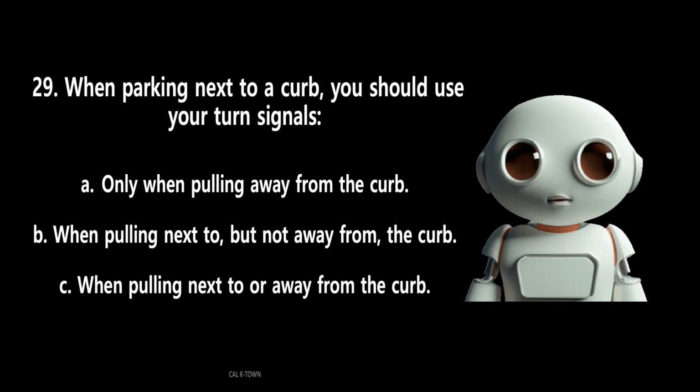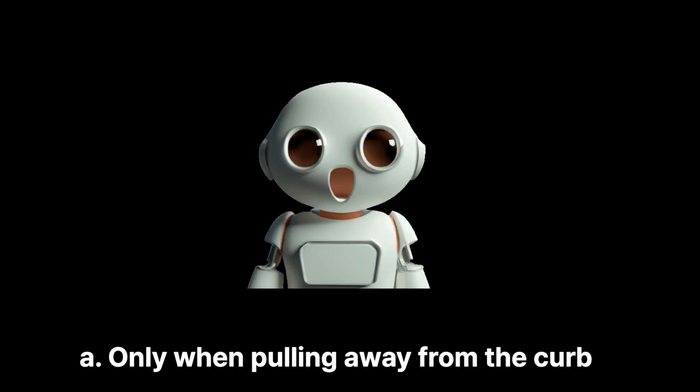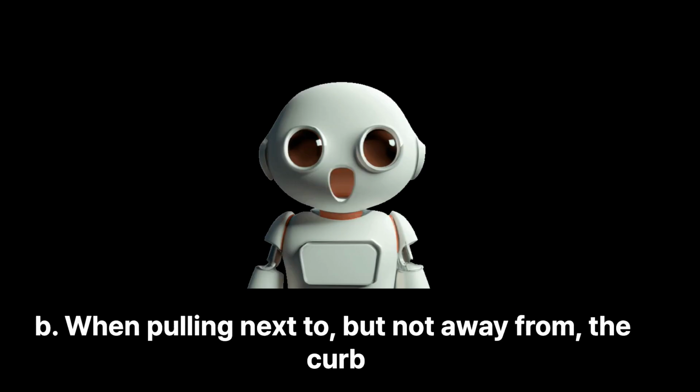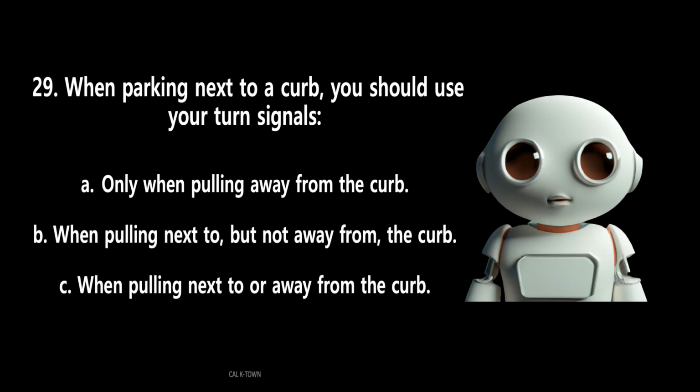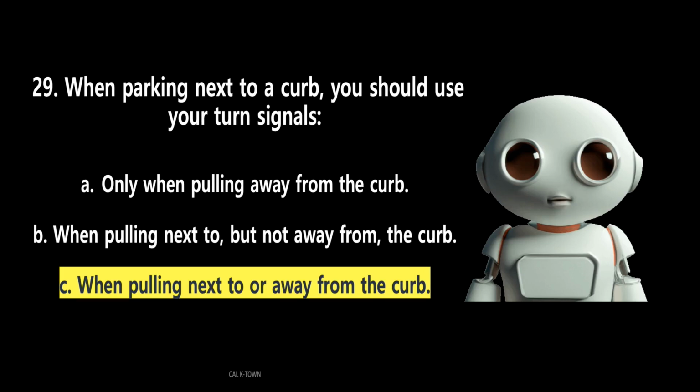29. When parking next to a curb, you should use your turn signals. A. Only when pulling away from the curb. B. When pulling next to, but not away from, the curb. C. When pulling next to or away from the curb. The answer is C. When pulling next to or away from the curb. Drivers should signal when pulling next to a curb or away from a curb.